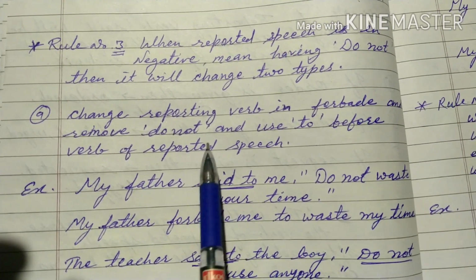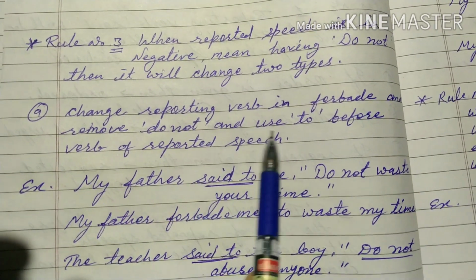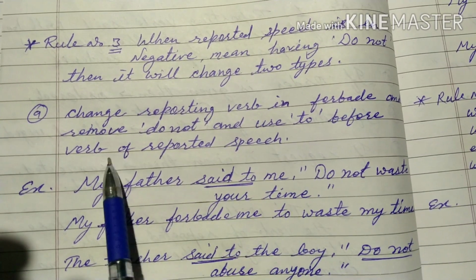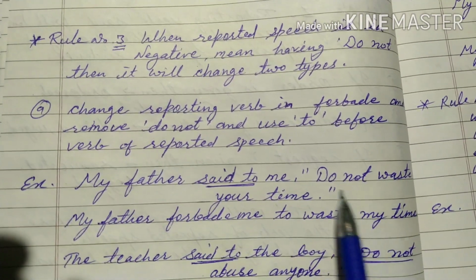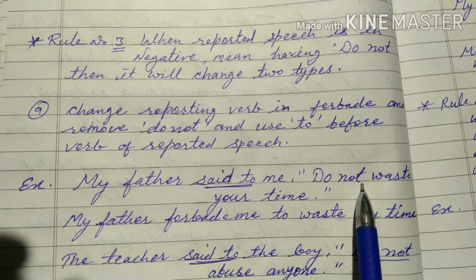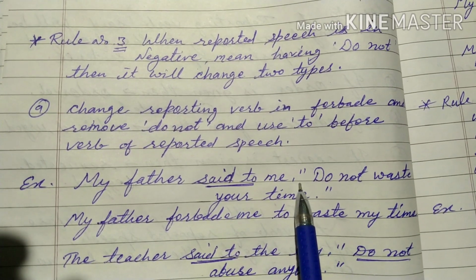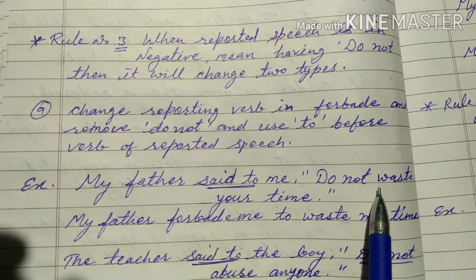Then do not will be removed and we will put to before the verb of the reported speech.